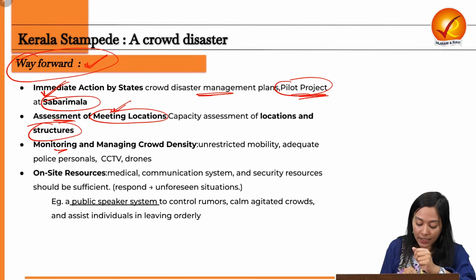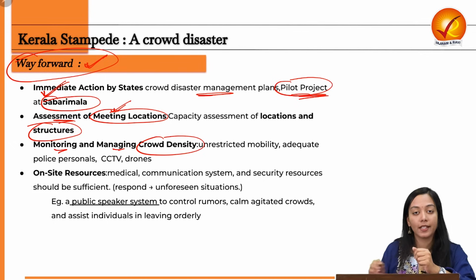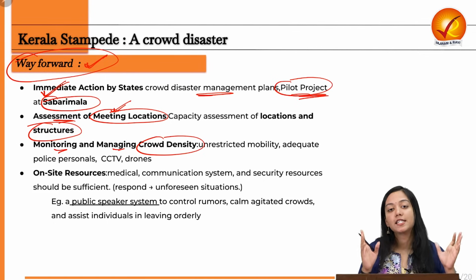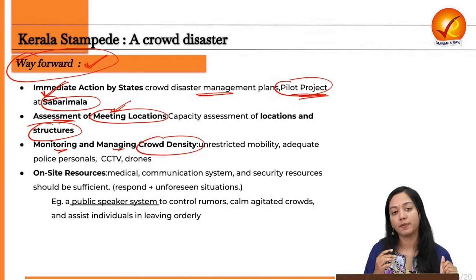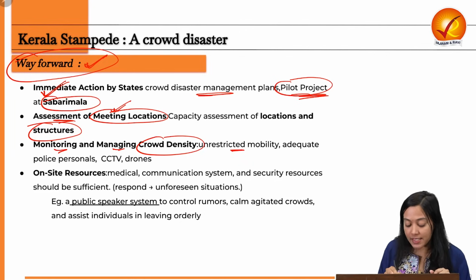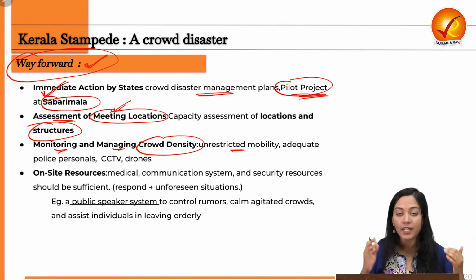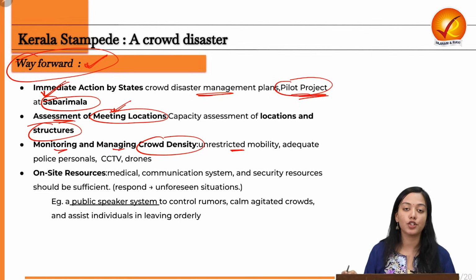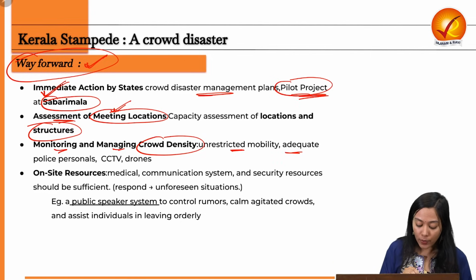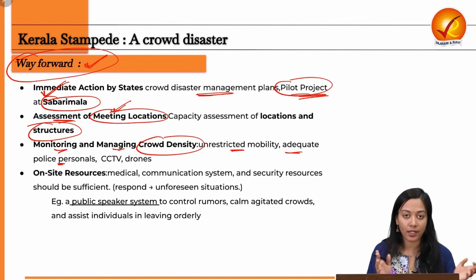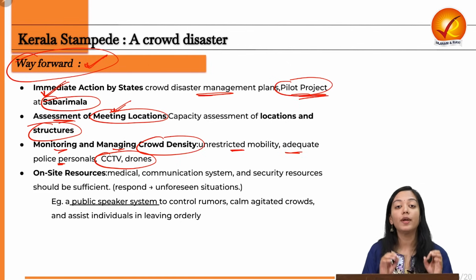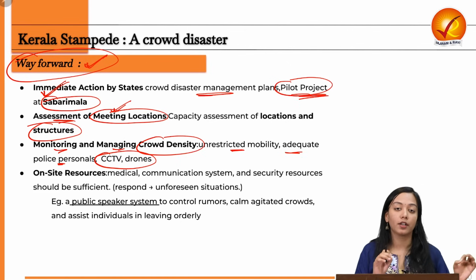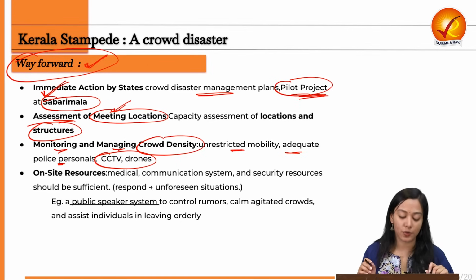Next is monitoring and managing the crowd density. Crowd density is the foremost reason why a crowd stampede takes place. We can ensure unrestricted mobility through many diversion and exit points. We can ensure that there are no choke points in the way. We can ensure that there are adequate police personnel to take care of situations, and also some technological interventions to effectively monitor and properly surveil the situation.